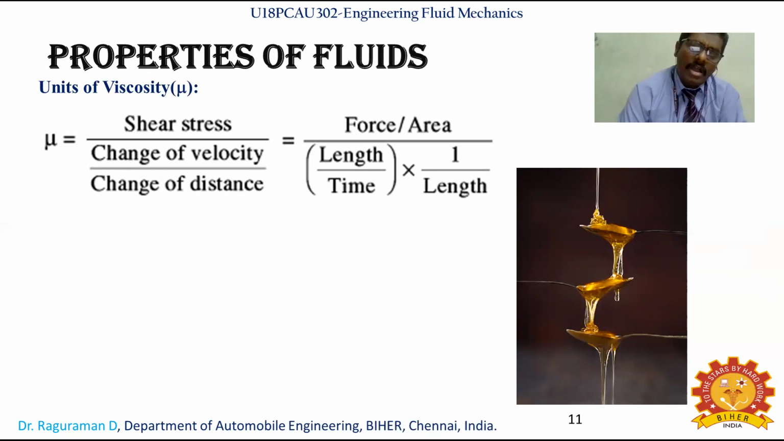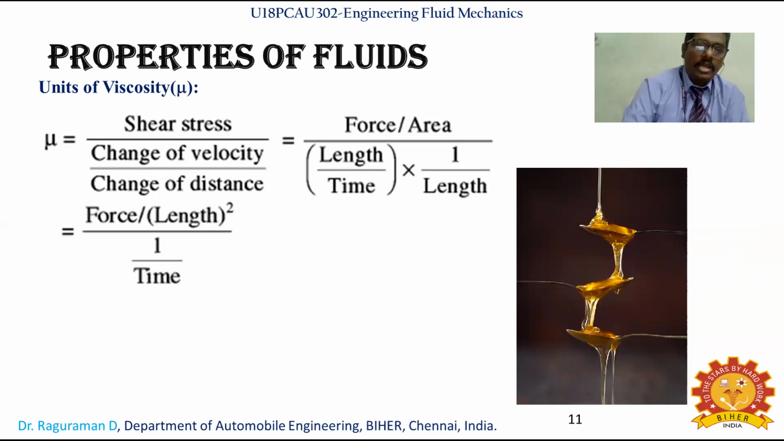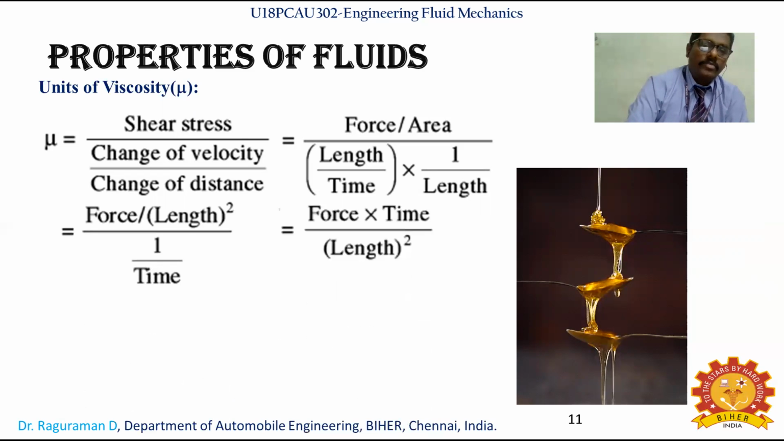With respect to time, how the distance is varying, that is what you will be saying change of velocity. And change of distance, from one place to another place, is length. So by making a simplification, you can identify what might be the unit for the viscosity. Simplifying, you get force by length square divided by 1 by time. So that is force into time by length square.